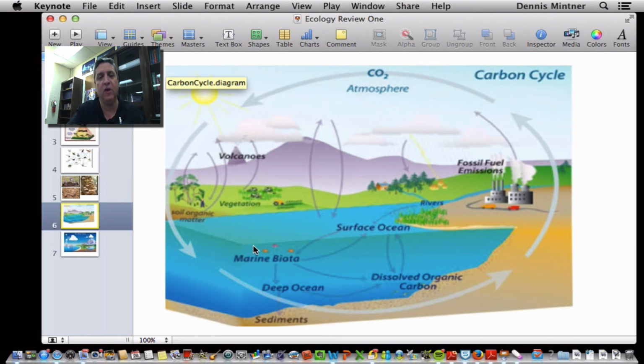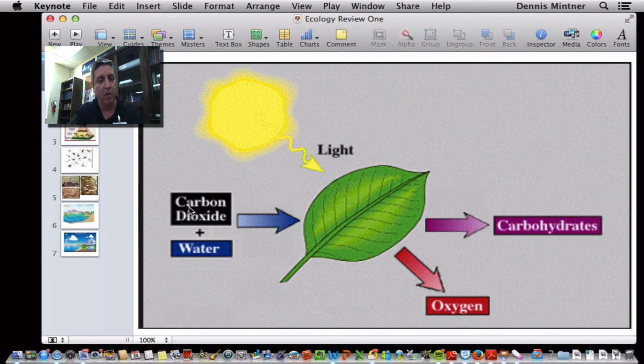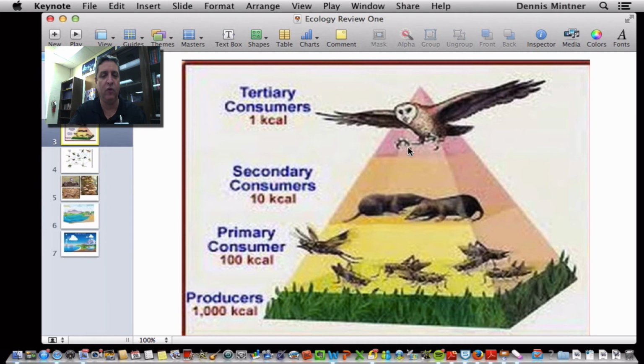Now, unfortunately, if the ocean takes in too much, it lowers the pH, makes it more acidic, and that's bad for the life in the ocean. But the ocean does take in. Also, plants, not just trees, but all plants take it in as part of photosynthesis. Like remember back here, carbon dioxide comes in, and now we get carbohydrates as far as the beginning of that food chain. So that carbon goes through the food chain, and as it's getting processed by any organism on any level in that food chain, carbon dioxide's been given off as part of that respiration process.